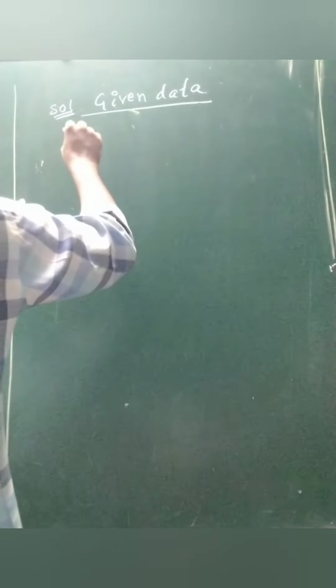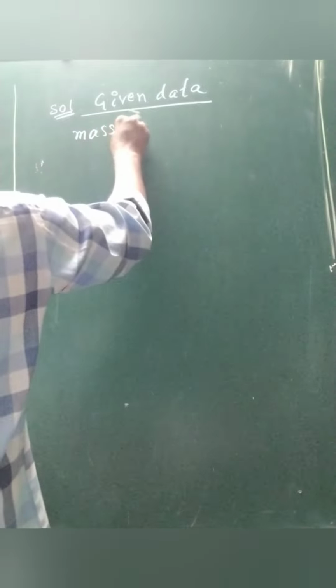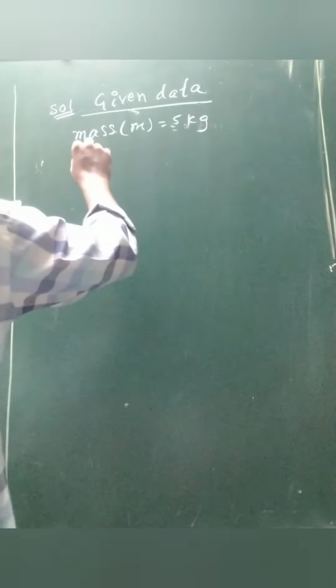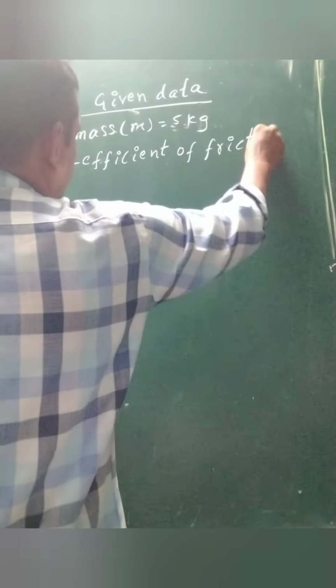Given data: mass m equal to 5 kg, coefficient of friction mu is equal to 0.3, g is equivalent to 10 meter per second square.